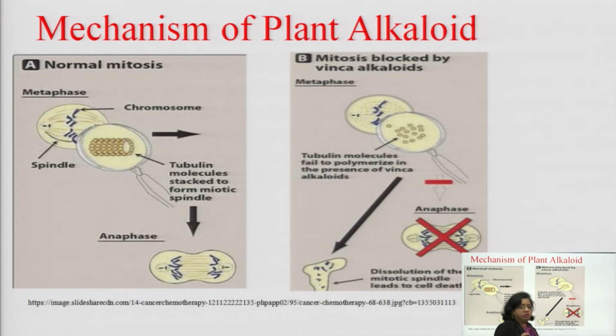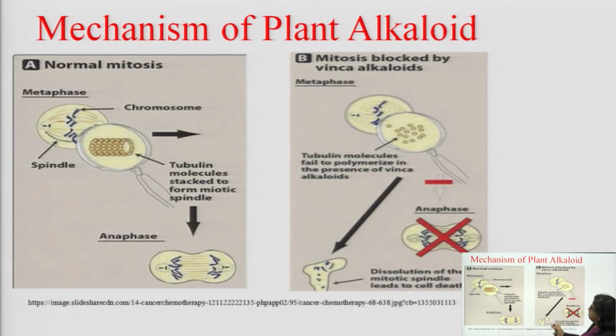Now we have completed two mechanisms, alkylating agents and antimetabolites. Third is the mechanism of plant products, that is the plant alkaloids, which are isolated from Vinca rosea, vincristine, vinblastine. So how do they act as antineoplastic agents?